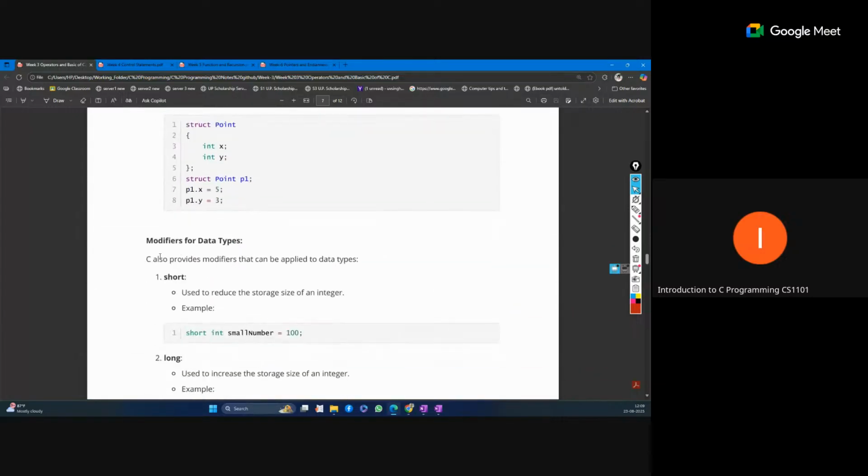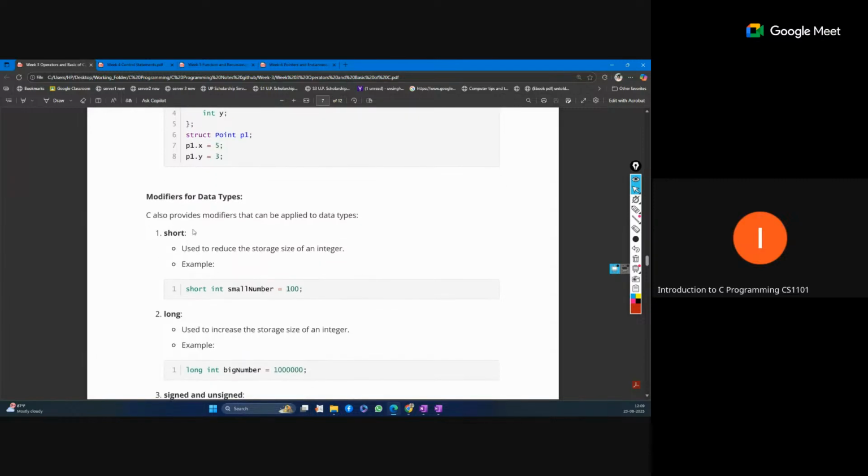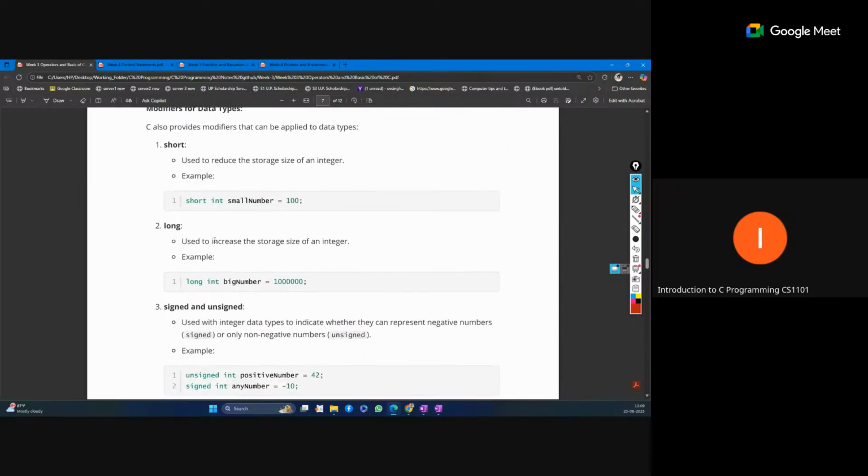Modifiers and data types. These are modifiers of the data types, so we can change the size. Suppose we want to store an integer value, but we don't require 4 bytes for that, and we have a very small range to store, then we can use short. It is used to reduce the storage size for integers, and short will take only 2 bytes. And long: if we want to store a big value, then we can increase the size of the integer.